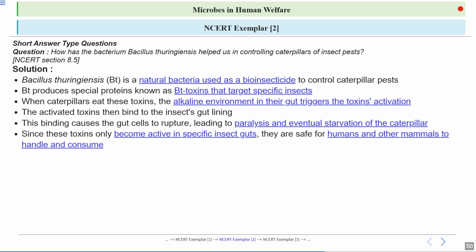These toxins only become active in the specific gut conditions of certain insects. We have discussed that these toxins get activated when they enter the insect's gut because alkaline conditions are present in the insect gut. That's why they are safe for humans and other mammals, because they only get activated in alkaline conditions, which are present in the insect gut, not in humans and other mammals. So this selectivity makes Bt a safe and effective tool for pest control in agriculture.